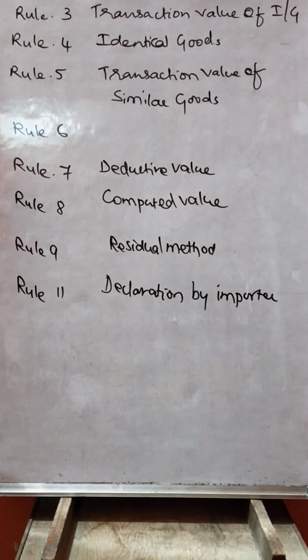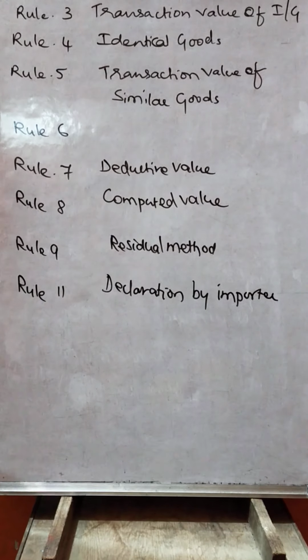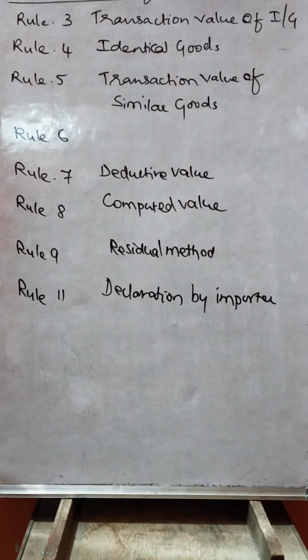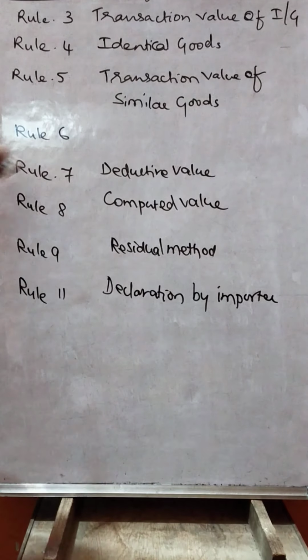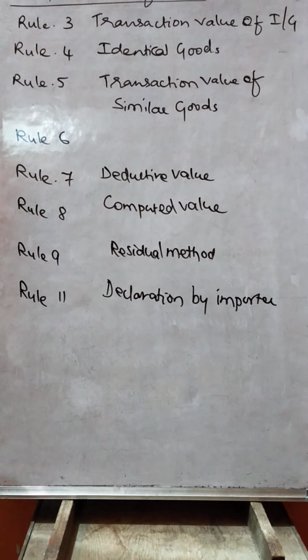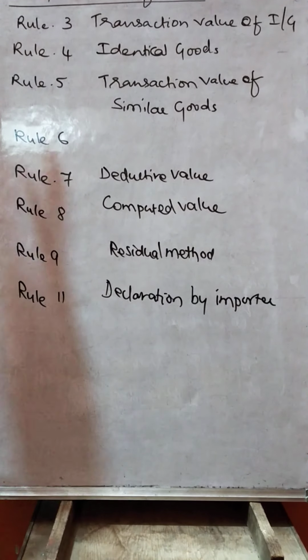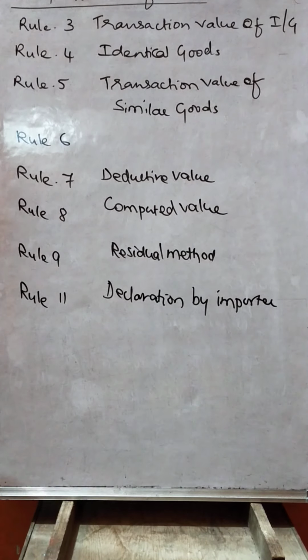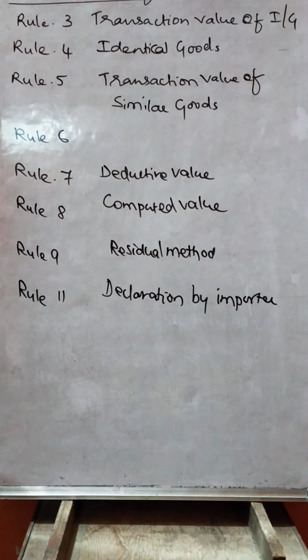Then rule 7, the deductive value method: in the assessable value determination, what values are to be deducted from the cost price is called the deductive value. Rule 8 speaks about computed value. When all the rules from rule 3 to rule 8 are not applicable, then we apply rule 9. Rule 10 also speaks about the residual method.